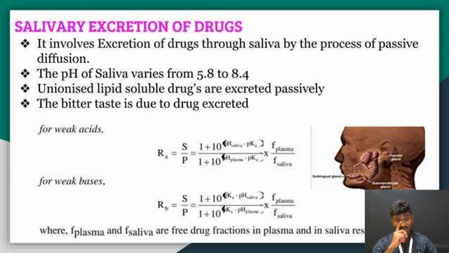The formula for the ratio, R_a for acid and R_b for base, is: S/P = (1 + 10^(pH_saliva - pKa)) / (1 + 10^(pH_plasma - pKa)) × (F_plasma / F_salivary). These are for acids and bases.